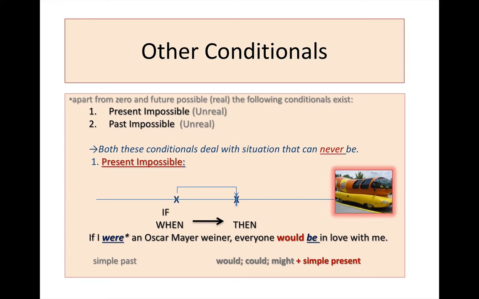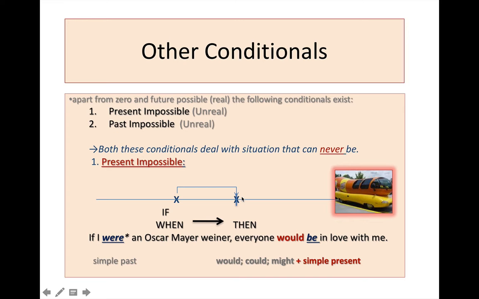Okay, you should know that after would, could, or might, we will not conjugate the verb to be. We just use the present tense, the particle. So everyone would be in love with me. Okay, which means basically if you look at the picture that if this is true here, then this is true in the present tense.